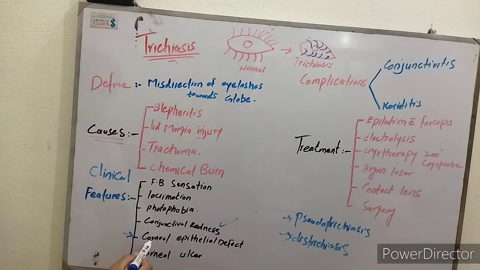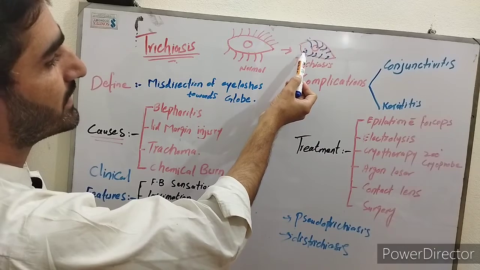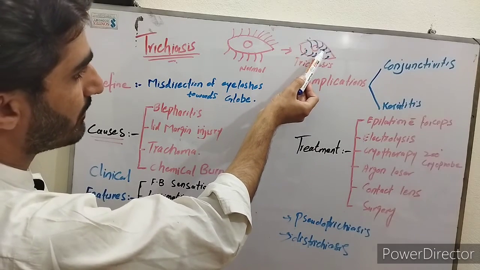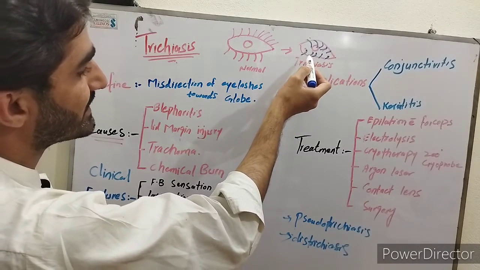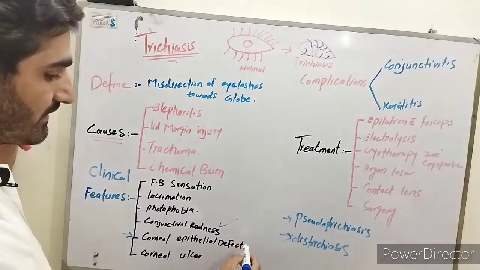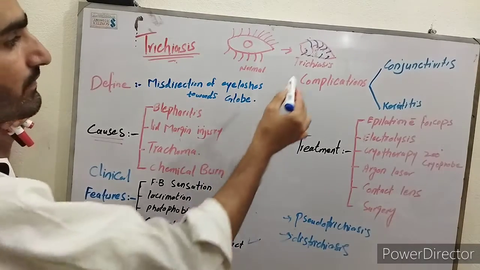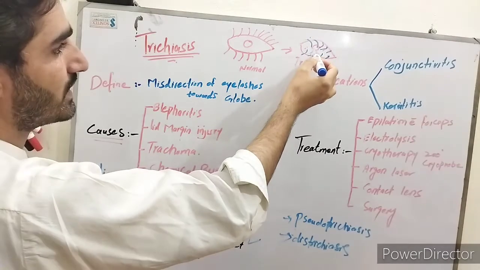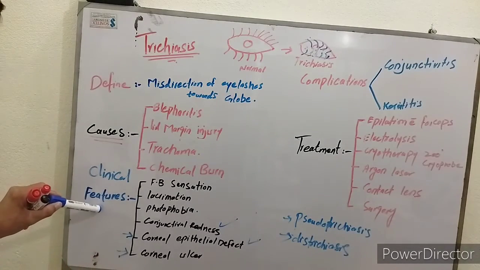Fifth one is corneal epithelial defect. In the same way as conjunctival redness, when eyelashes are upward in the lower lid and downward in the upper lid, towards the cornea, as they rub the conjunctiva, in the same way they will start to rub the cornea. Because of rubbing, a defect can develop. What type of defect? Corneal ulcer. Because of rubbing of misdirected eyelashes on the cornea, there can be corneal ulcer. I have explained all the clinical features of trichiasis.